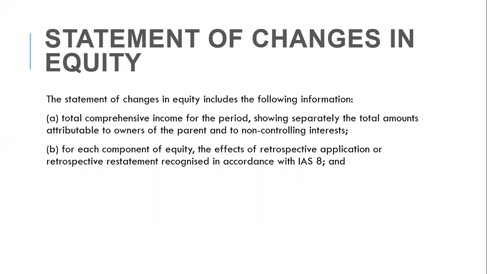So the statement of changes in equity includes the following information: total comprehensive income for the period, showing separately the total amounts attributable to owners of the parent and to non-controlling interests. For each component of equity, the effect of retrospective application or retrospective restatement recognized in accordance with IAS 8.